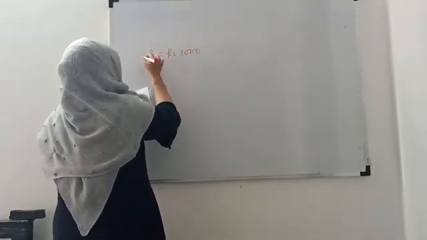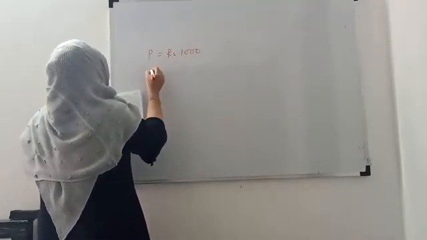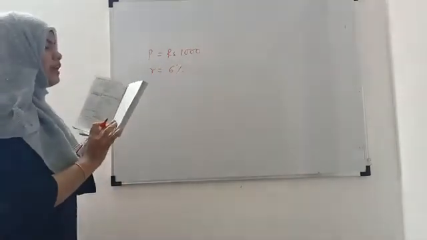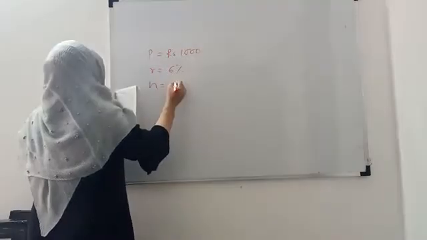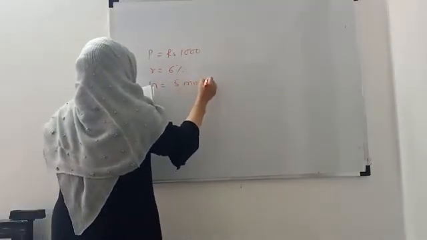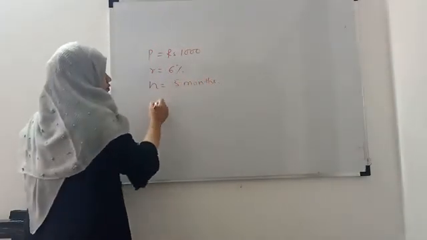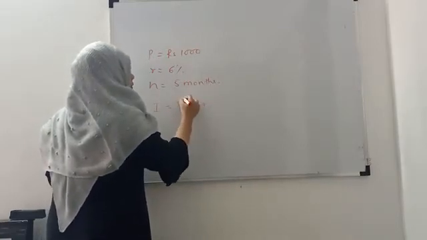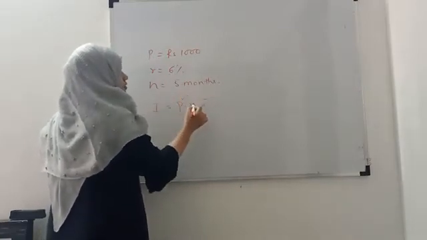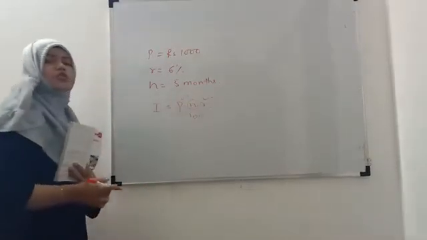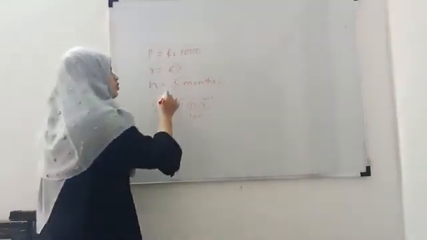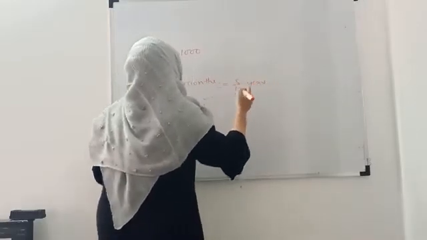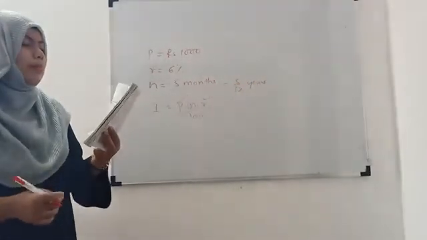So this is your principal, at a rate of interest 6% per annum, and n is equal to 5 months. So the simple interest formula is I equals P n R upon 100. P is given, R is given, but only the n is in months, so we should convert n into years, so it will be 5 upon 12 years. Okay, so do that problem.